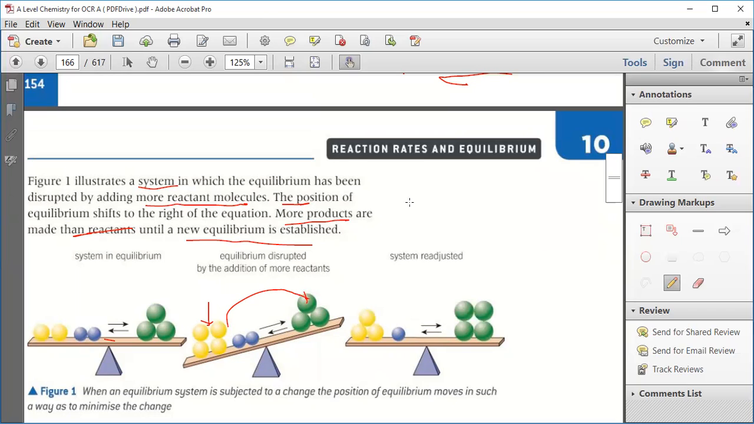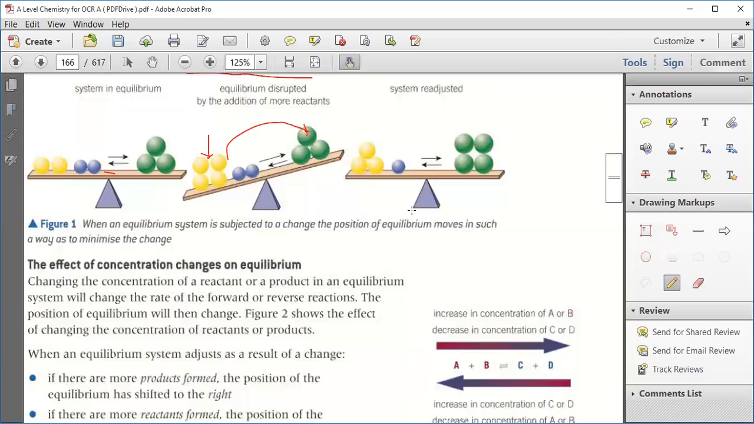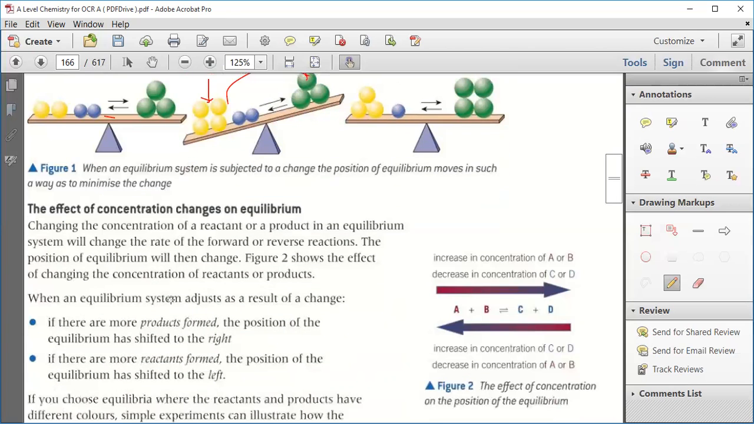As the concentration of reactant increases, the equilibrium will shift towards the forward direction. Always remember that. And if the concentration of product increases, the equilibrium will shift towards the backward direction. If the concentration of reactant decreases, then again the equilibrium will shift towards the backward direction, so that the equilibrium will be maintained.